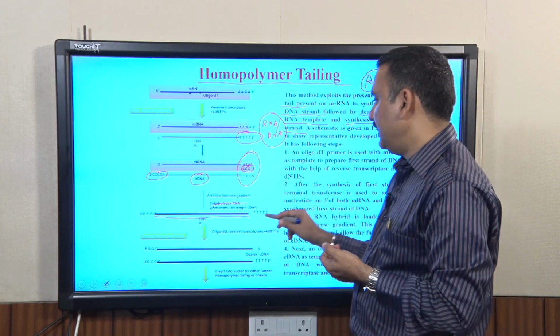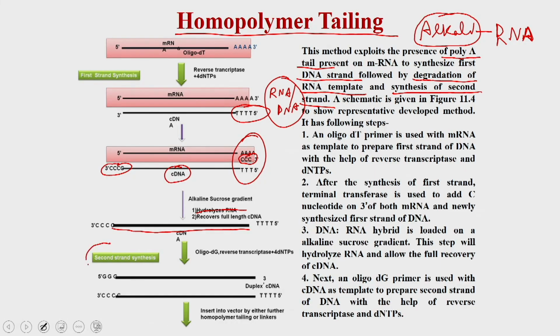Now, you do the second strand synthesis with the help of a poly G primer. This poly G primer is going to bind to the poly C tail, which you have added in the previous step, and utilizing this poly G primer, it is going to synthesize the second strand with the help of an enzyme called reverse transcriptase.